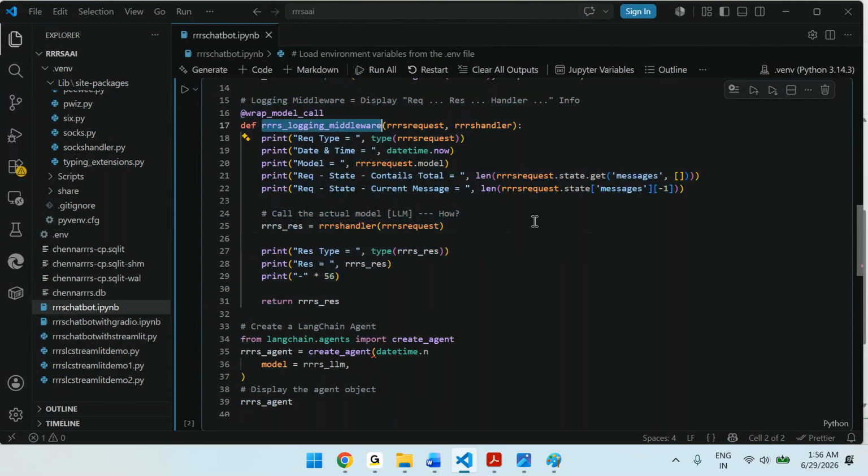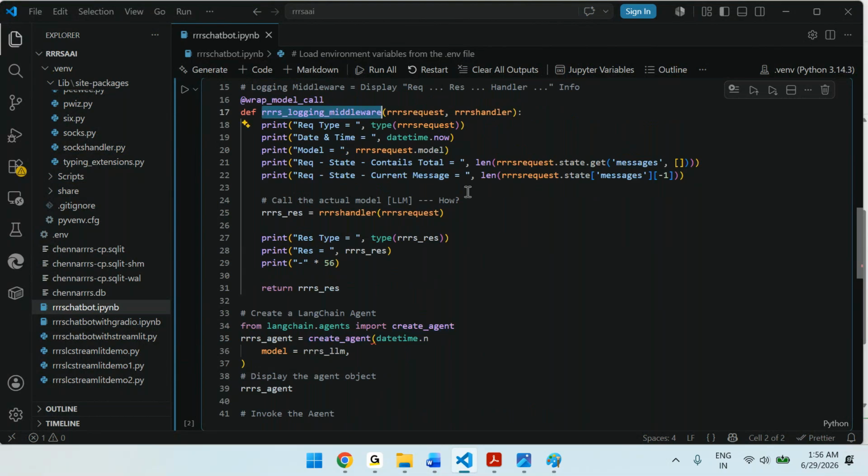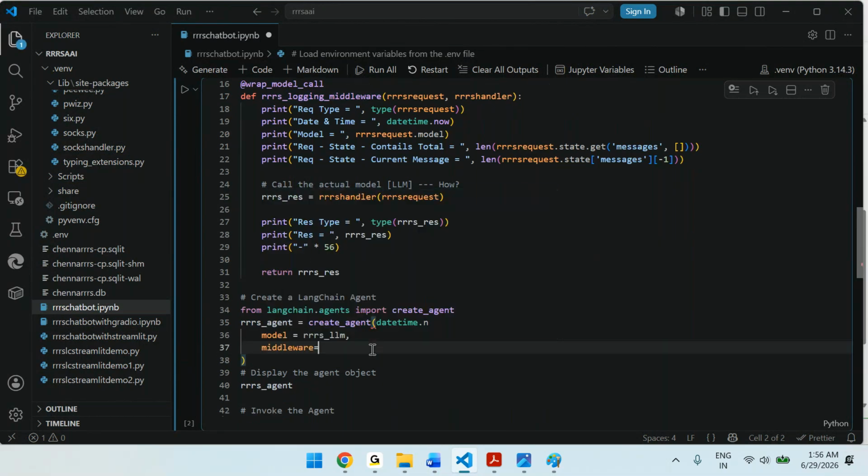Now you created the middleware. How does the agent know you created the middleware? So you need to pass it. Therefore, you can pass whatever middleware you created.